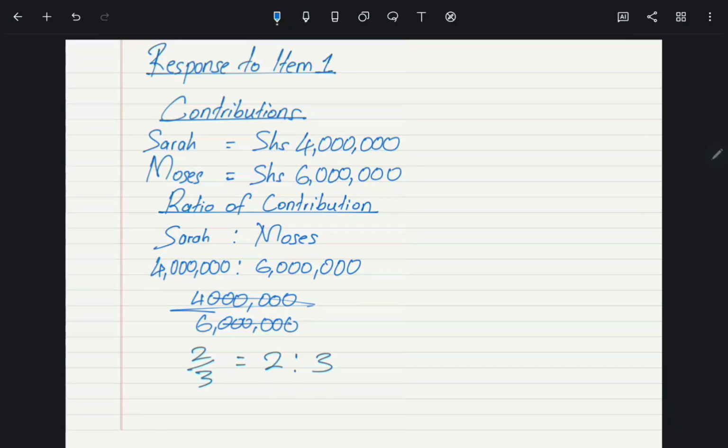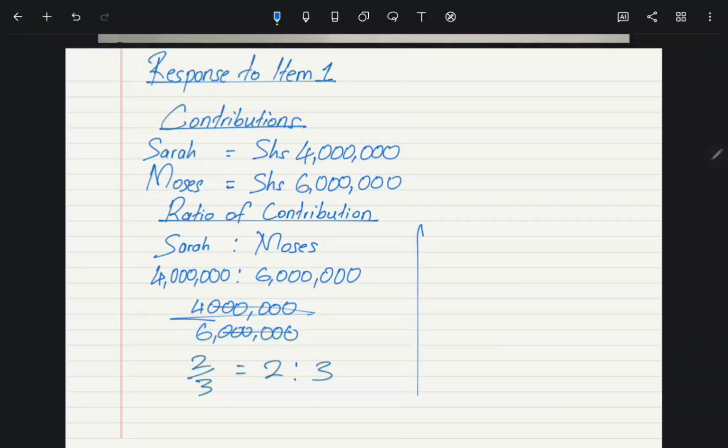But then we also need to find out what their total ratio is. So let us work out the total ratio. So now the total ratio is simply 2 plus 3. 2 plus 3 gives us 5. So 5 is the total ratio.